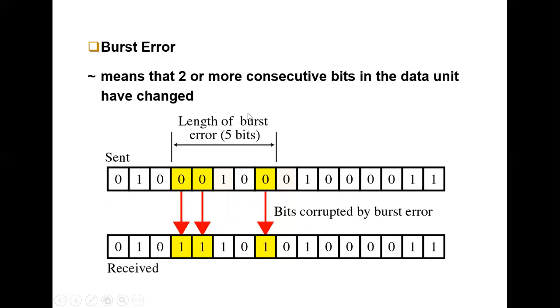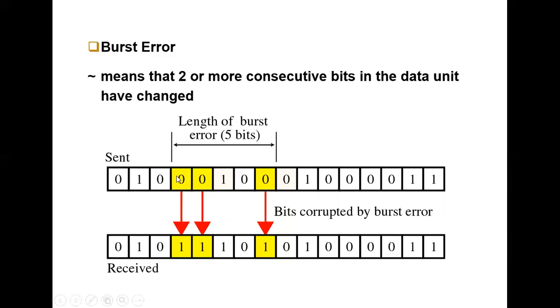This method we are calling a burst error. Actually only 3 bits have changed, but since more bits could have changed from sender to receiver, we are going to discard from this position to this position.